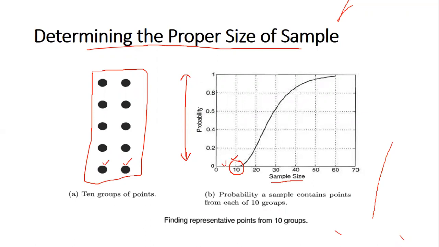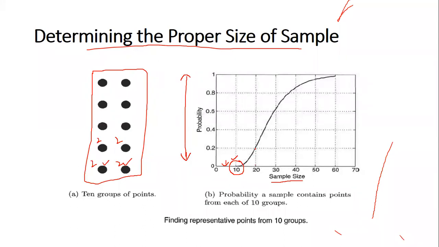It is almost zero. If we go to 20, it means that each one of them is contributing two items from the group. Now the probability has increased to 0.2.